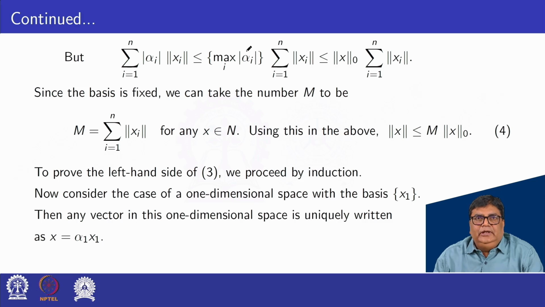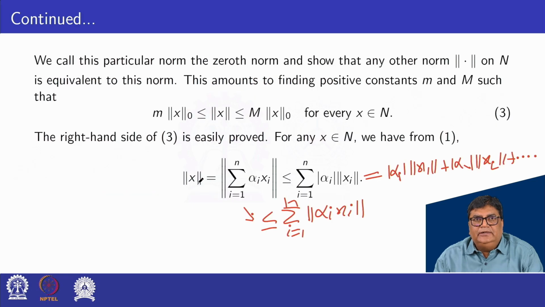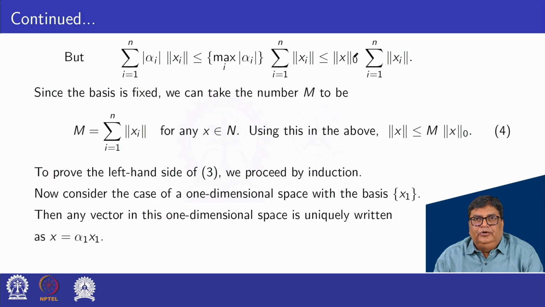Here max of |alpha i| is denoted by norm x0, the zeroth norm. So this is less or equal to zeroth norm of x times summation i equal to 1 to n norm xi.